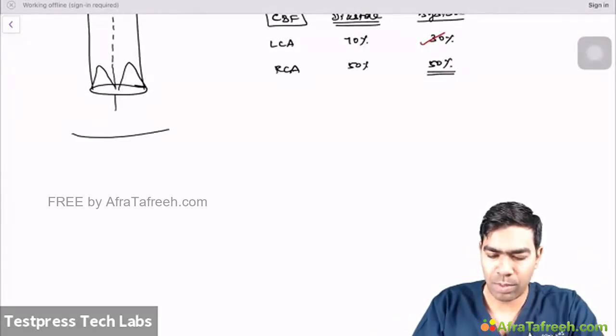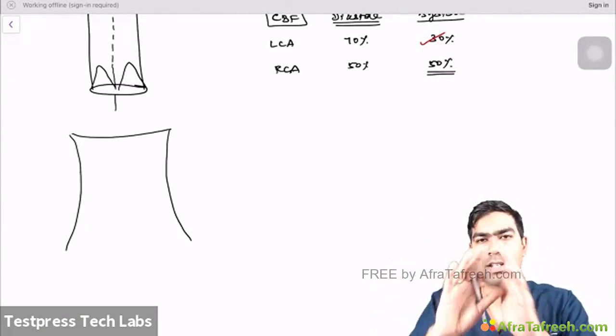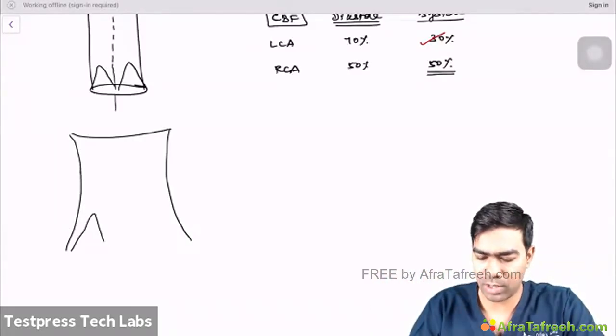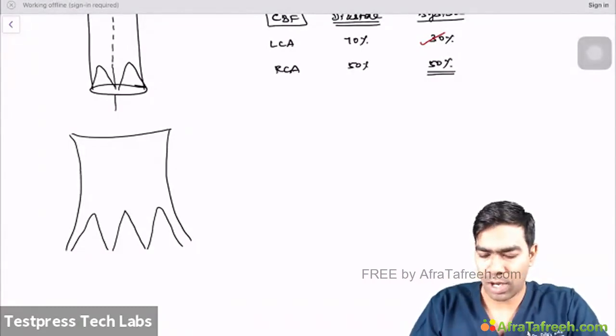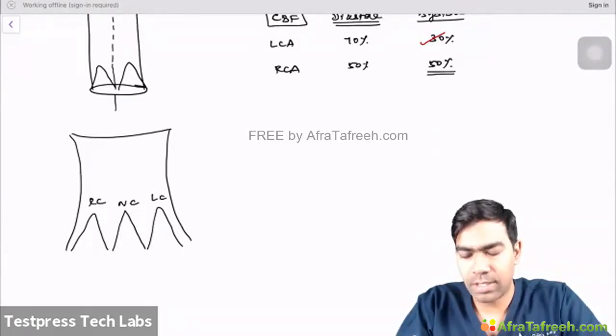So the aorta will open up like this, like a sheet. Because it's a tubular structure, I'm cutting the center, opening out like a flap. So now it's becoming a sheet-like structure. Now I can see in 2 dimensions all the 3 cusps. So of course, you are going to have something called a left coronary cusp. You are going to have something called a right coronary cusp. And of course, you're going to have something called a non-coronary cusp. These are the 3 cusps of the aortic valve.